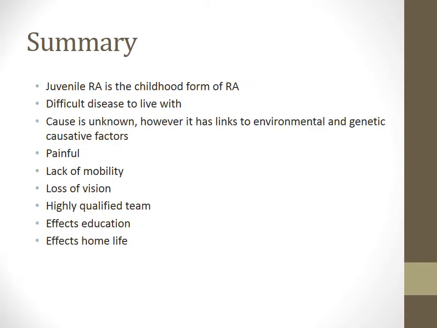In summary, juvenile rheumatoid arthritis is a childhood form of rheumatoid arthritis. The disease is very difficult to live with. The causes are unknown. There have been links to environmental and genetic factors. The disease is very painful and can cause the body to have limited mobility, and also vision problems. There needs to be a highly qualified team to care for patients with GIA, working together to form treatment plans to help alleviate pain and to increase mobility.